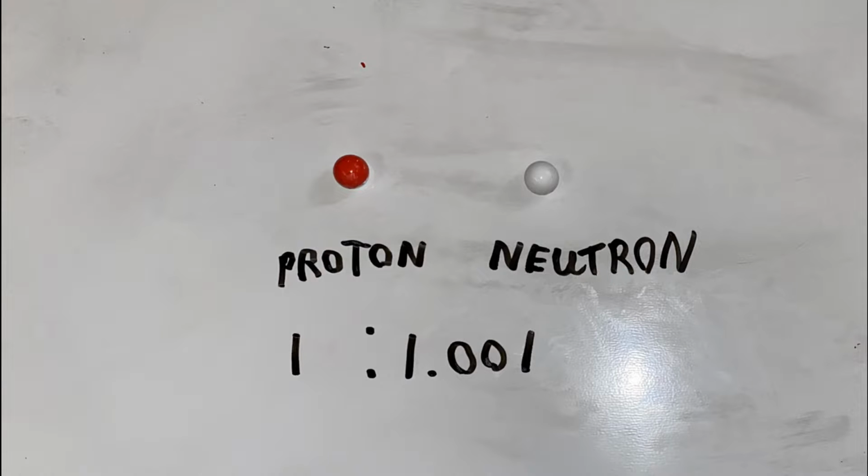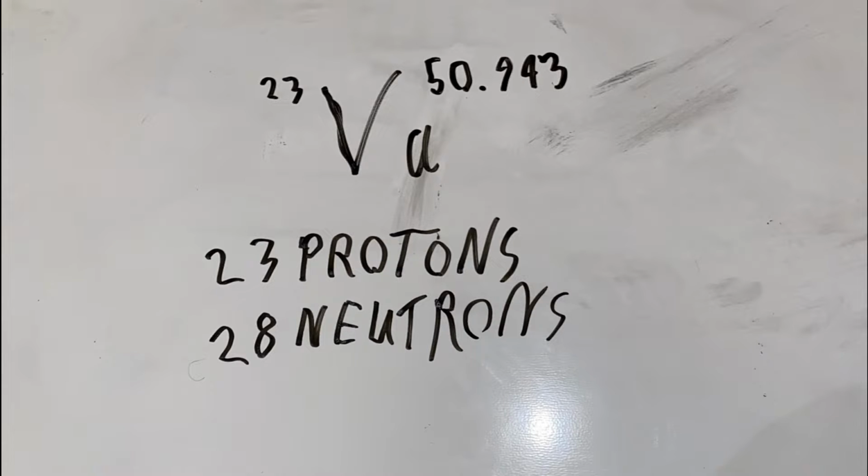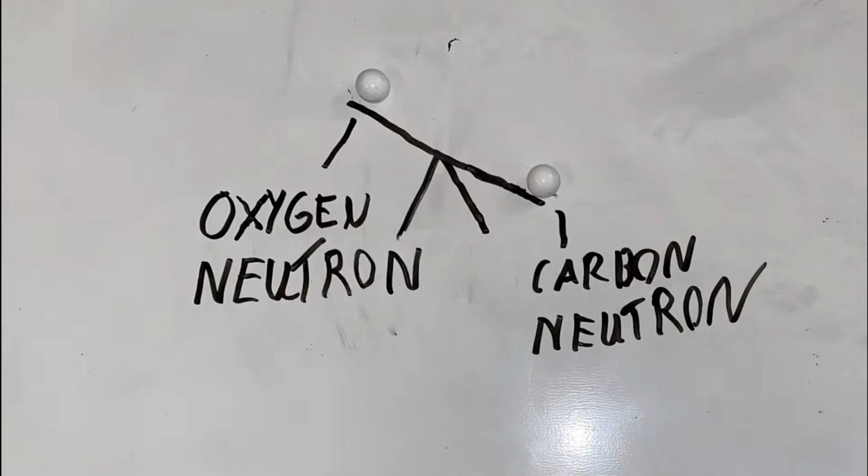While at rest, a neutron is about 1.001 times heavier than a proton. This can be used in mass spec to identify larger atoms, such as vanadium, which is slightly heavier than may be expected, but still doesn't allow us to find the mass of carbon monoxide or nitrogen. Fortunately for us, the neutrons and protons in carbon are slightly heavier than those in oxygen or nitrogen. This gives carbon monoxide and nitrogen distinctive peaks.